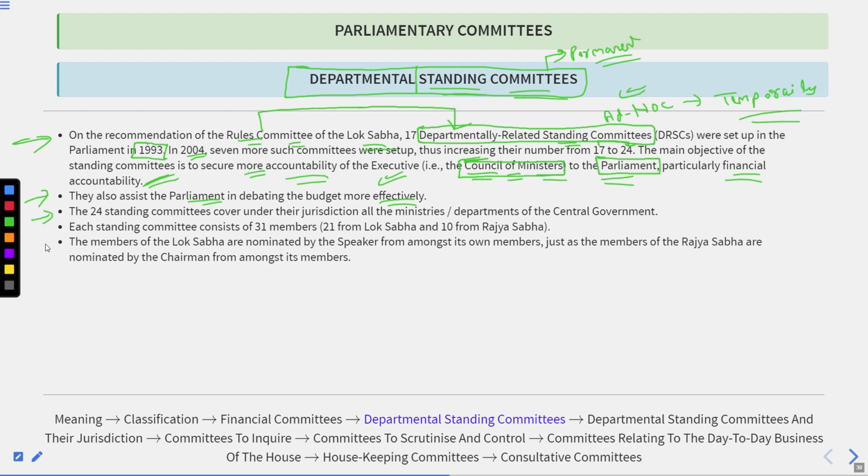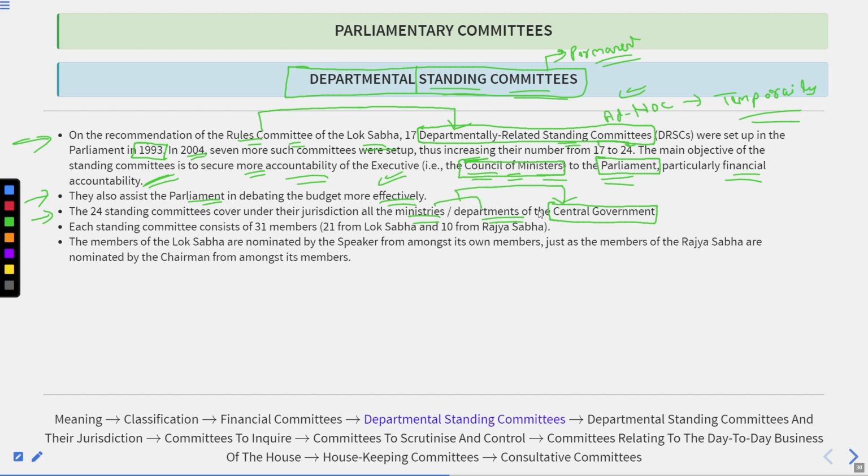Thereafter, the 24 standing committees cover under their jurisdiction all ministries and departments of the central government. It means the council of ministers basically holds ministries that are under the central government. So if we really want to cover every minister, we have to cover all the ministries and departments that work under the central government.